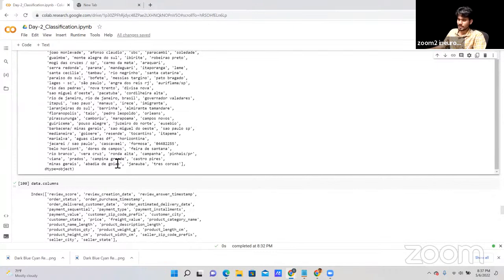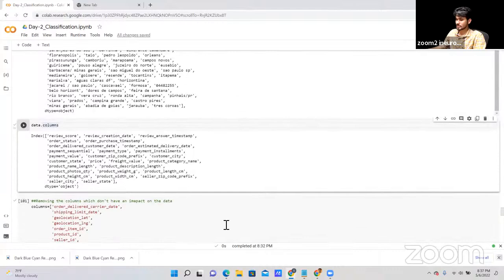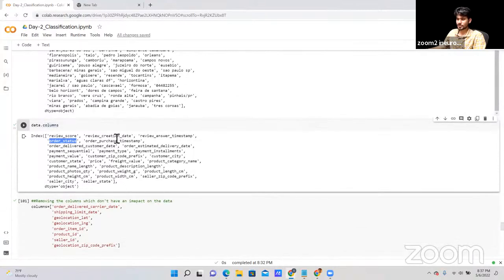Now let me check the columns that we have. As you can see, we have these columns: review score, review creation date, review answer timestamp. Let's say today I'm writing a review. After some days, the product owner writes the answers based on the reviews we wrote, and then they reply. So you will get the answer timestamp, order status,